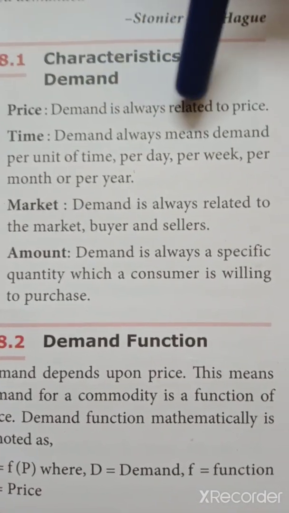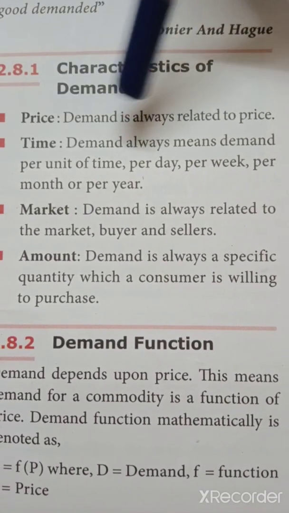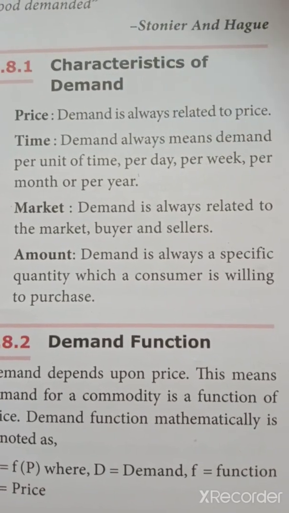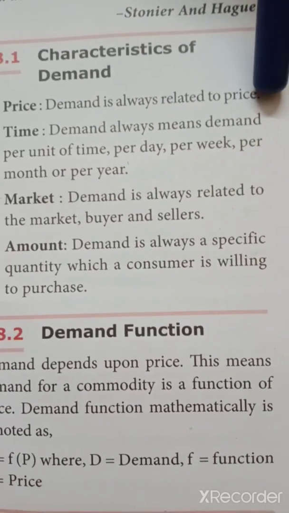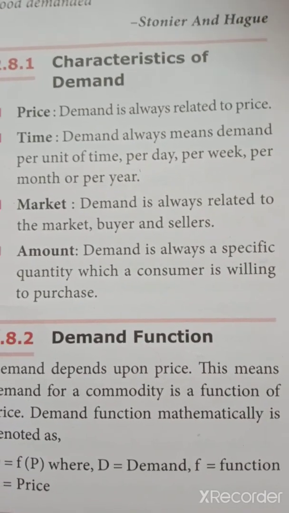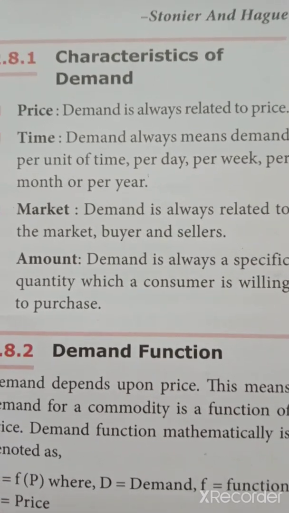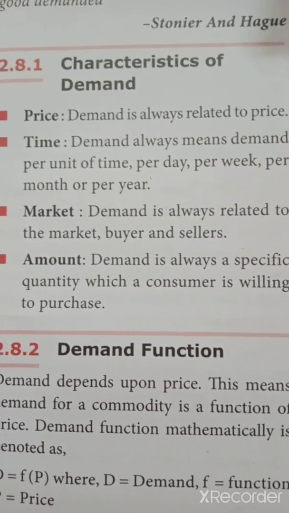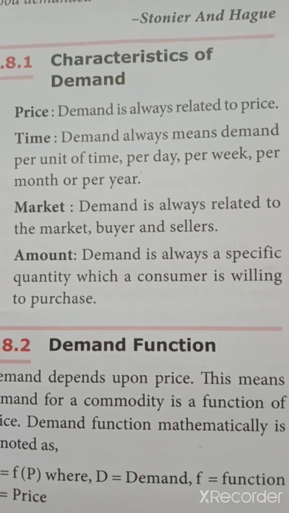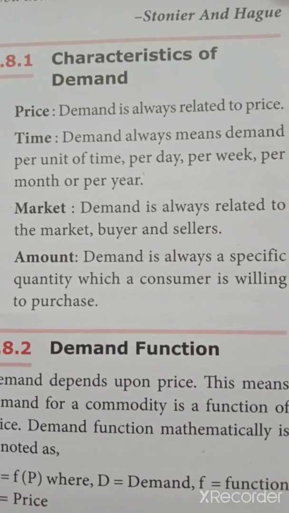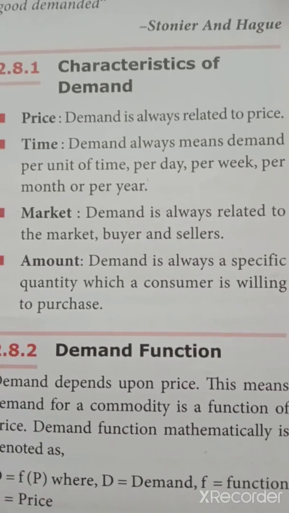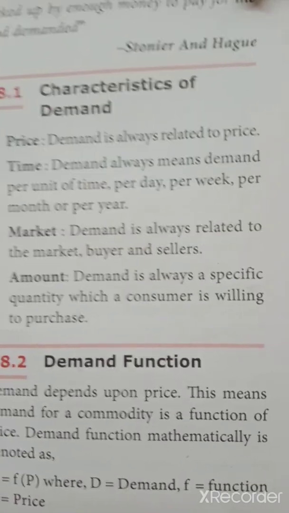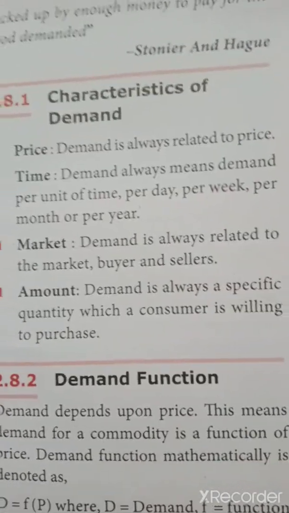Next is time. Demand always means demand per unit of time: per day, per week, per month, per year. Demand is always associated with the time at which you need the commodity. When you are a kid, you might have demanded certain types of commodity. When you grow up, your demand for commodities changes. And as time progresses, the demand for commodities keeps on changing.